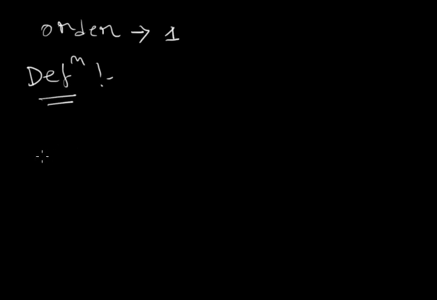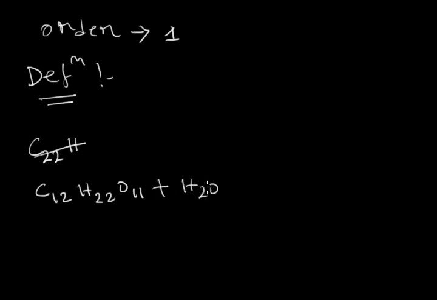Another example of pseudo first order reaction is inversion of cane sugar. Cane sugar is C12H22O11, and when cane sugar reacts with water, it undergoes hydrolysis in presence of H plus ion catalyst.